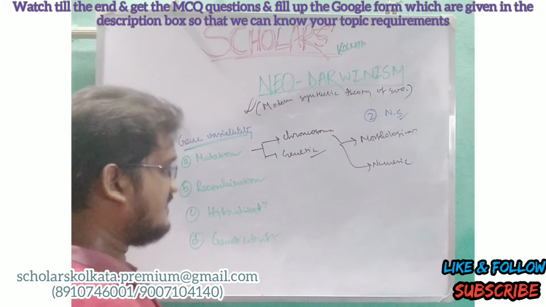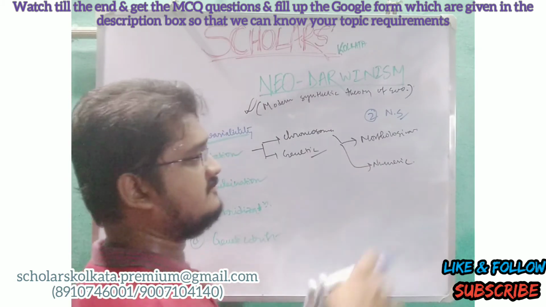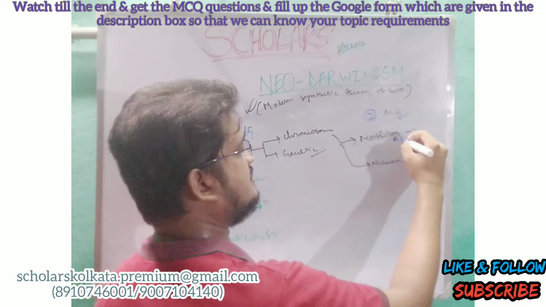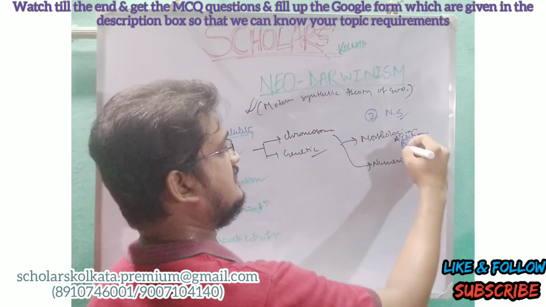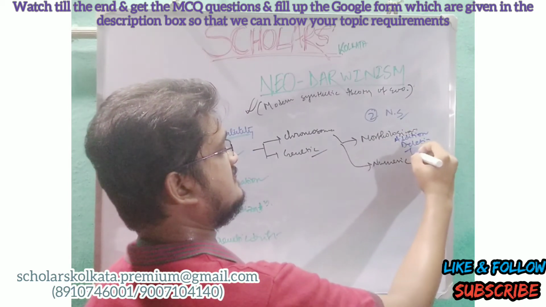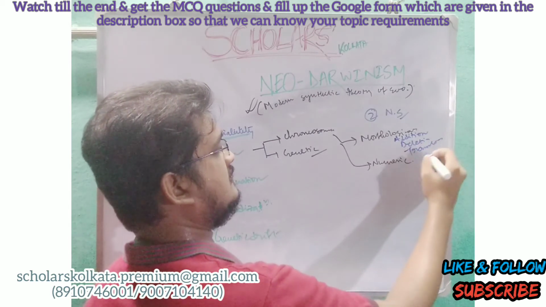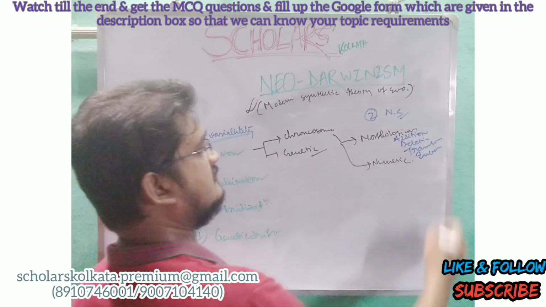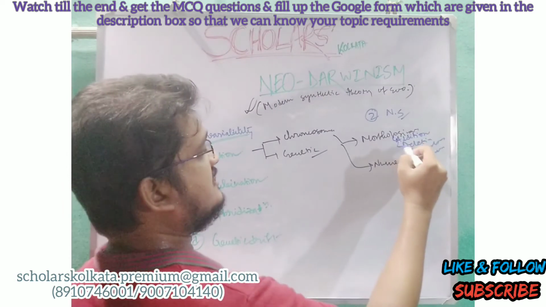The morphological has some techniques, called addition, deletion, translocation, inversion. Okay, now what are addition and deletion?